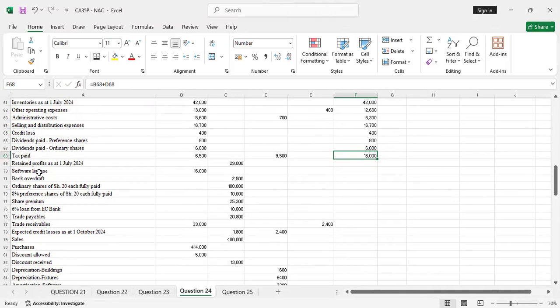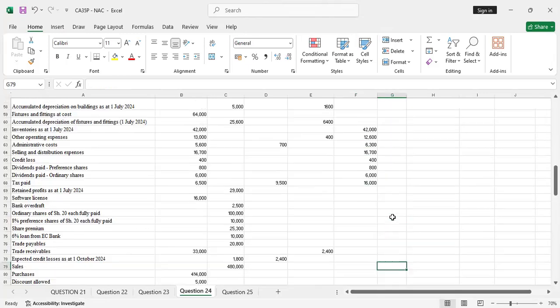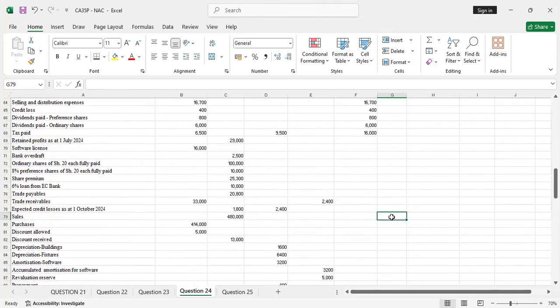No, that's an equity, software license, an asset, bank overdraft, equity, ordinary shares, 8% preference, share premium, 6% loan, trade payable, trade receivables, no. Expected credit loss, no. Sales, yes. So sales is on the credit side, is an item of what? Of profit or loss.